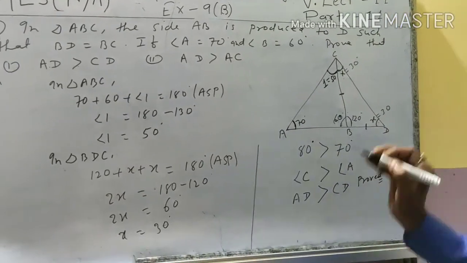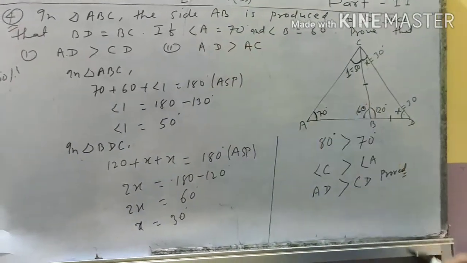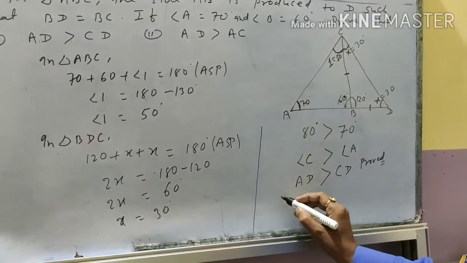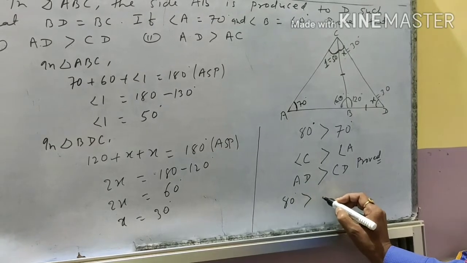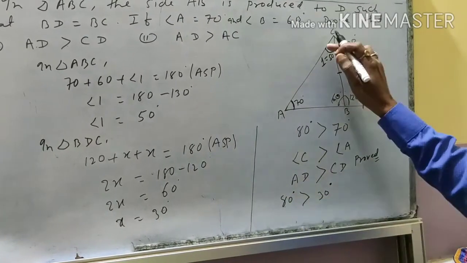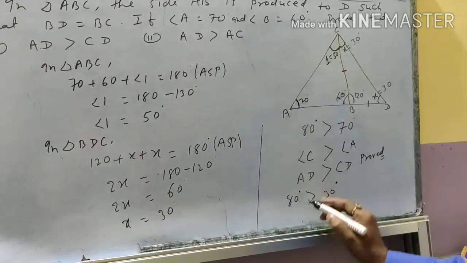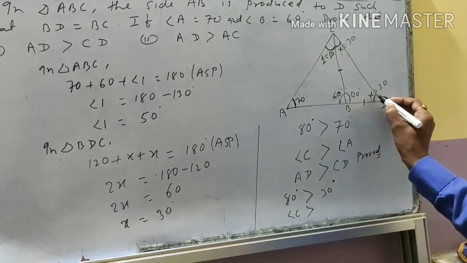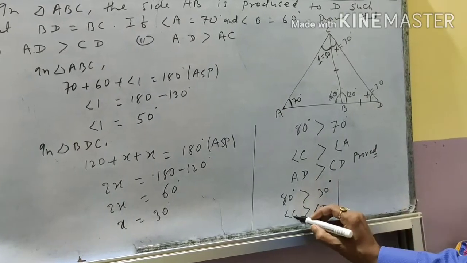This is your first proof. Okay, AD is greater than CD. Again AD is greater than AC. Yes student, obviously. Again write down same logic, as 80 degree is greater than 30 degree. Because this statement is true. 80 degree means angle C. Angle C is greater than 30 degree means angle D. Angle C is greater than angle D. Okay.